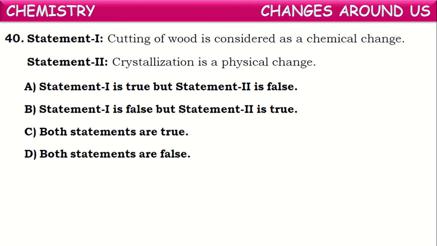Cutting off wood is considered as a chemical change. Is it true? No. Even though we cut wood logs into small pieces, no chemical change takes place. The molecules present in that wood will remain the same. So cutting off wood will come under physical change. Of course, it is an irreversible change. We cannot get the wood log back after cutting once. But even though it is irreversible, it is a physical change.